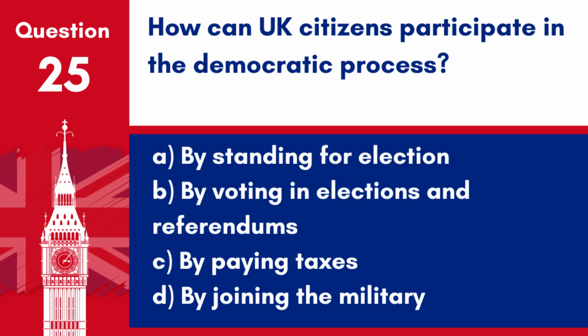Question 25. How can UK citizens participate in the democratic process? A. By standing for election. B. By voting in elections and referendums. C. By paying taxes. D. By joining the military.